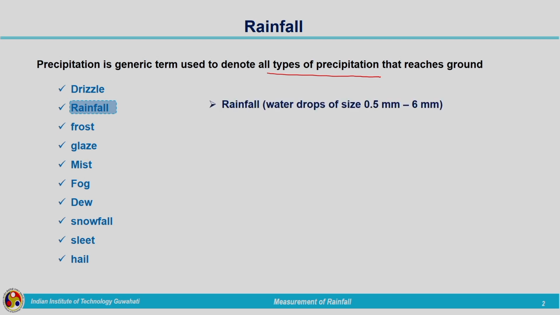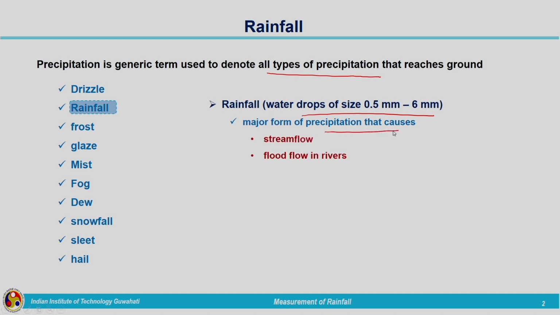Rainfall consists of water drops of size 0.5 to 6 millimeters. This is the major form of precipitation. Because of this we are experiencing stream flow, we are getting flood flow in rivers. So, all these things are mainly due to rainfall. That is why it is very important to have knowledge about rainfall. So, first we need to have an understanding related to the measurement of rainfall.